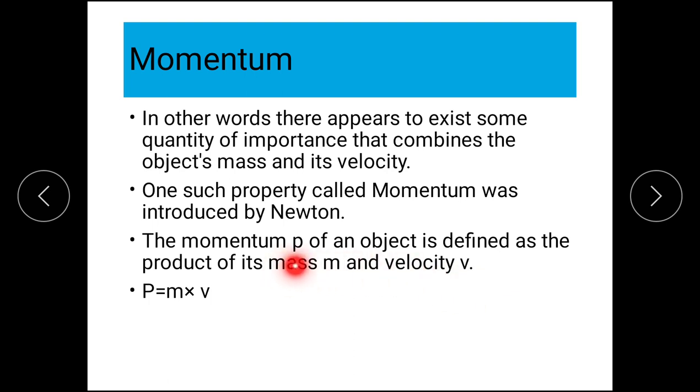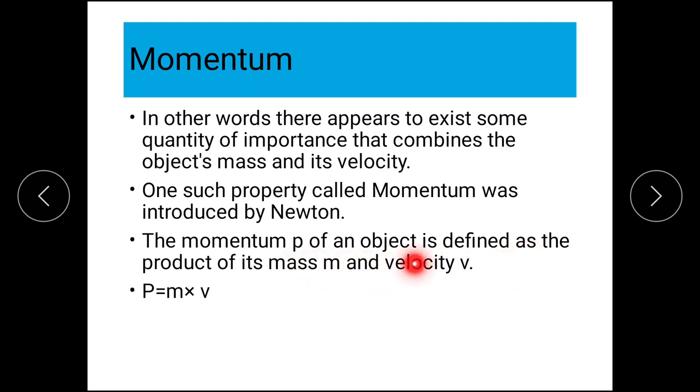So, most important, even for 11th standard, 12th standard, even for 9th, for physics, this is one of the very, very important physical quantities, that is momentum. Its symbol is not m, it is small p.